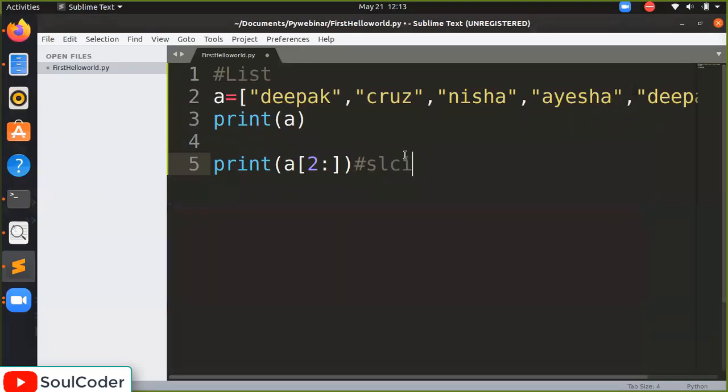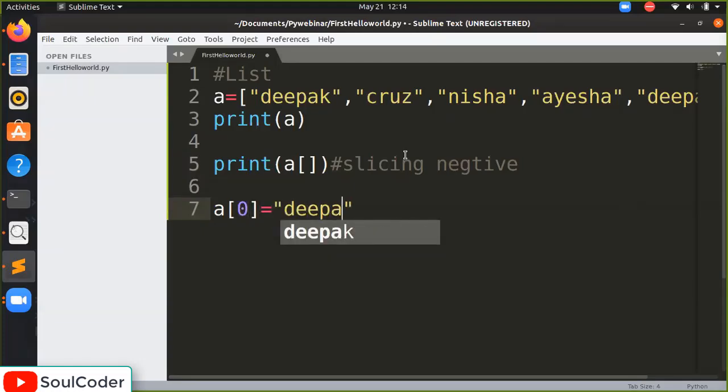My favorite part of Python. Really. When we do multiple programs and go on to more advanced programs, slicing will help you a lot. So this is called slicing. There is also something known as negative slicing. How is that negative slicing? Let's see. I just said that a of 0 is Deepak.